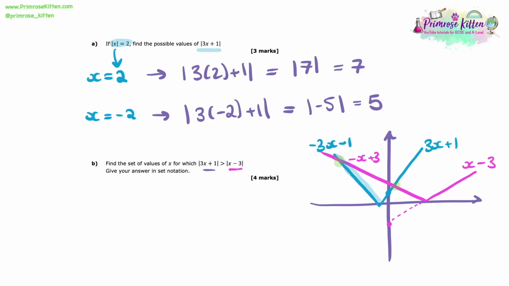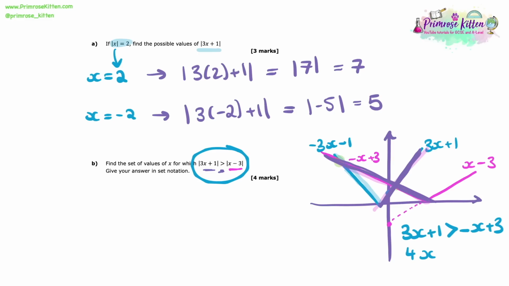So now I can see here that there's 2 points where this crosses. One of them is a positive value of x, and one of them is a negative value of x. So now we've got the information we need to solve it, okay? Here we can take this line of the 3x plus 1, and we're looking when is it going to be bigger than, and see it cuts this line here, doesn't it? The minus x plus 3.